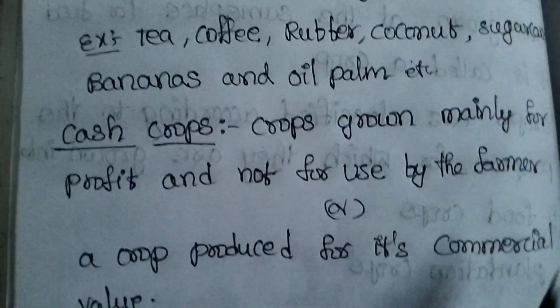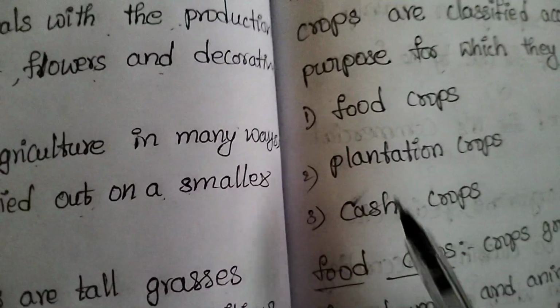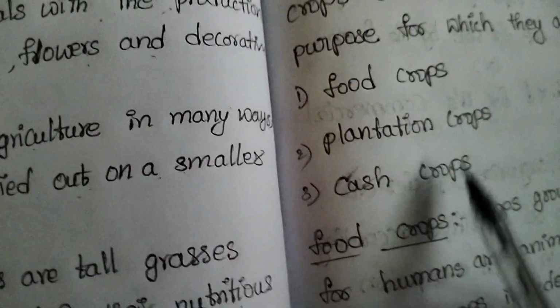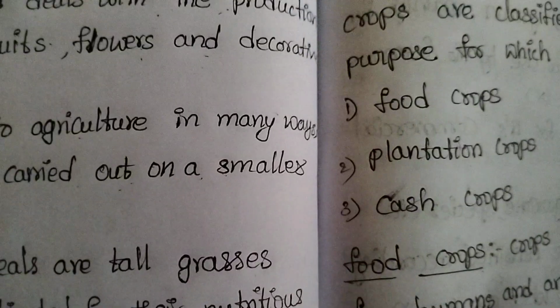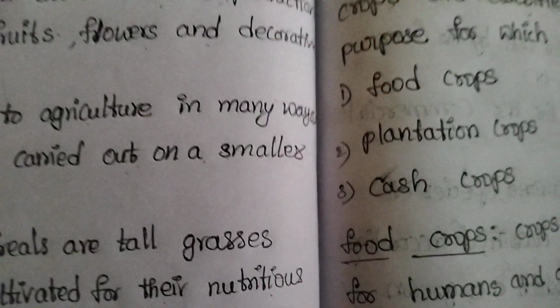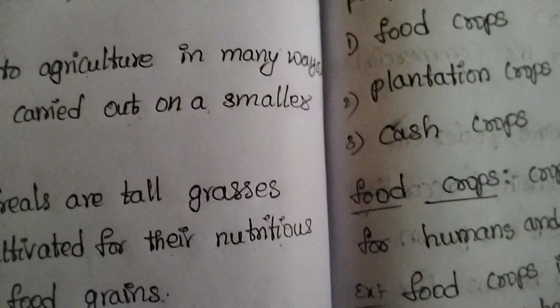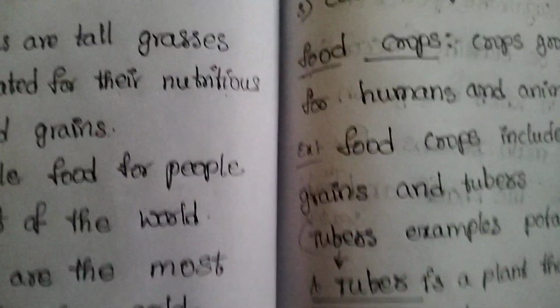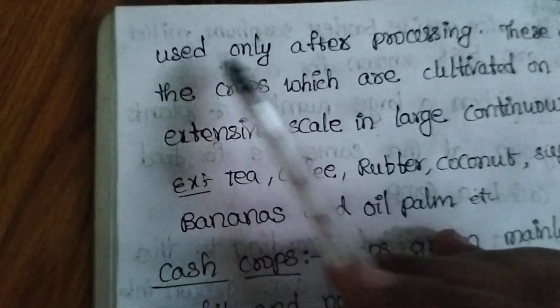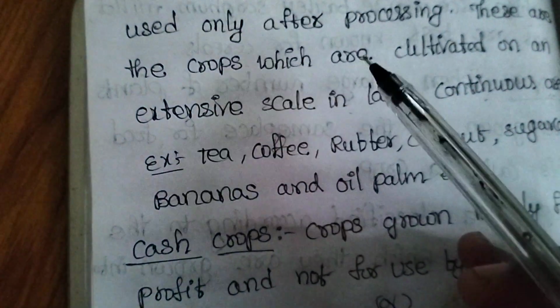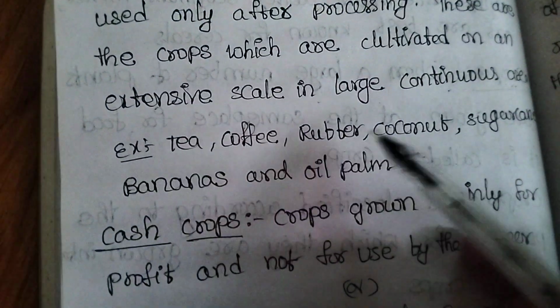According to this, crops may be food crops, plantation crops, or cash crops. Food crops are the crops grown for the food of humans and animals, for example fruits, vegetables, and so on. Plantation crops are those whose product can be used only after processing. Examples are tea, coffee, rubber, coconut, etc.